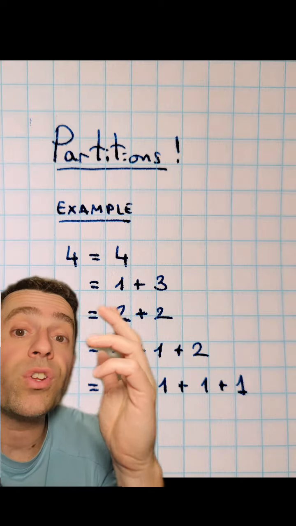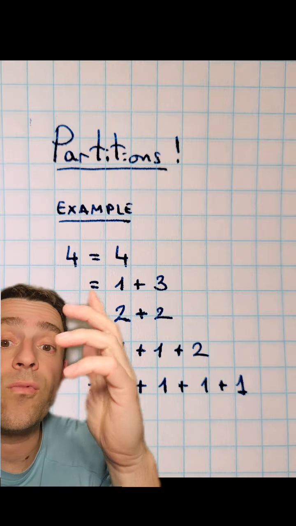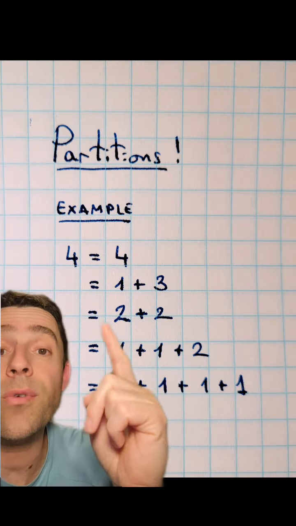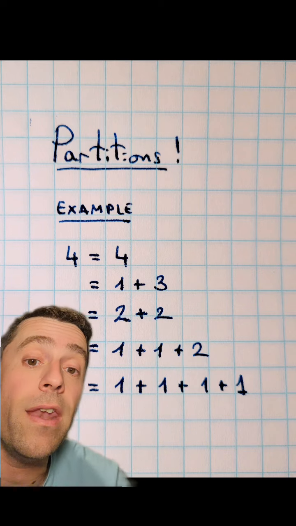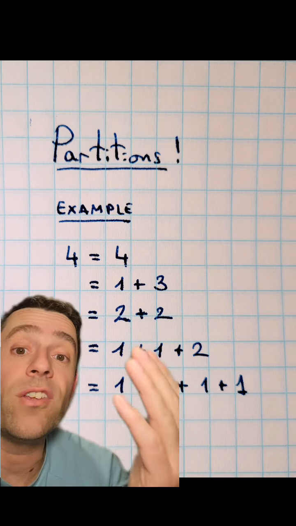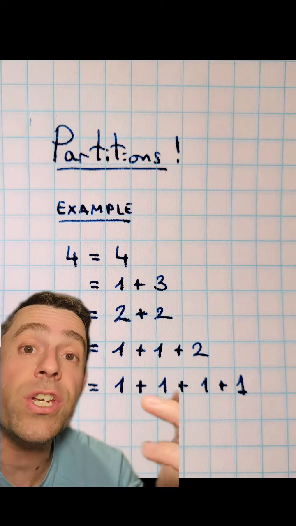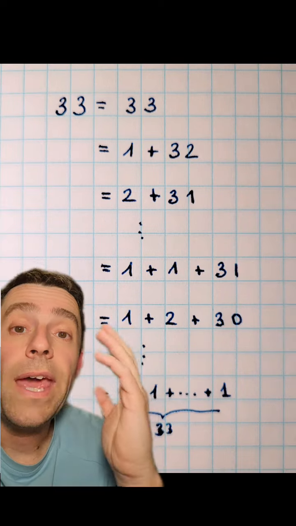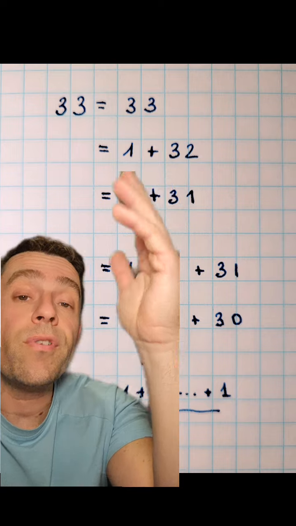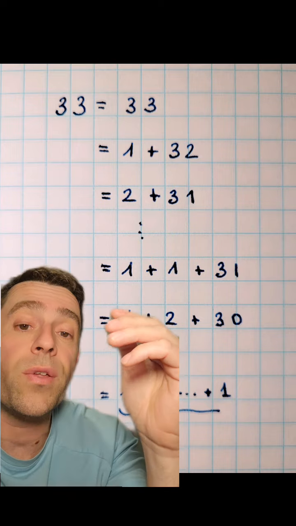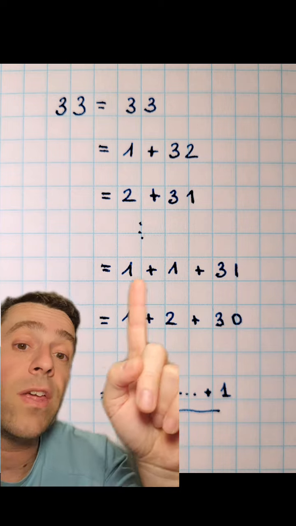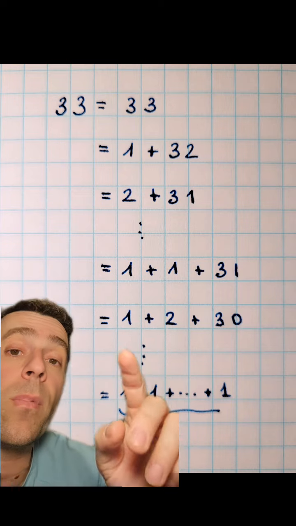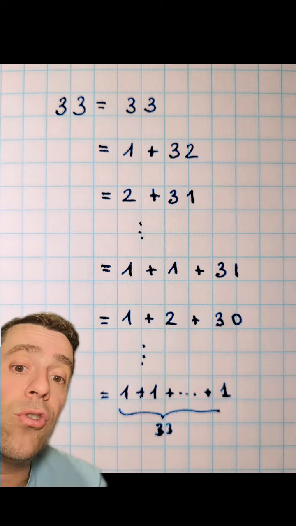So, for example, if we were trying to do this for the number 4, we can write 4 as 4, or 1 plus 3, 2 plus 2, 1 plus 1 plus 2, or 1 plus 1 plus 1 plus 1. So there are 5 ways to write 4, so the number of partitions of 4 is 5. And for 33, we can write it as 33, or 1 plus 32, or 2 plus 31. Then you do all the ones with 2 numbers. Then you go through all the ones with 3 numbers, and so on, all the way up to writing 33